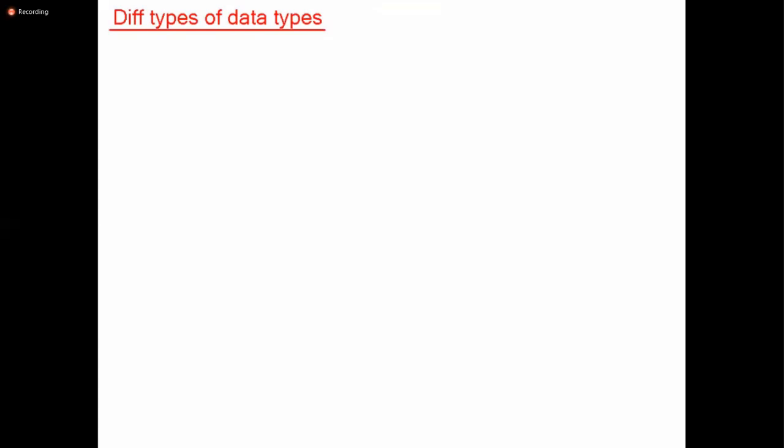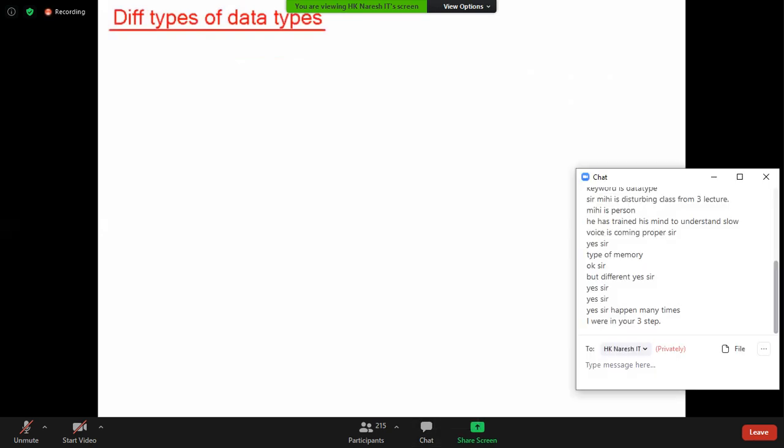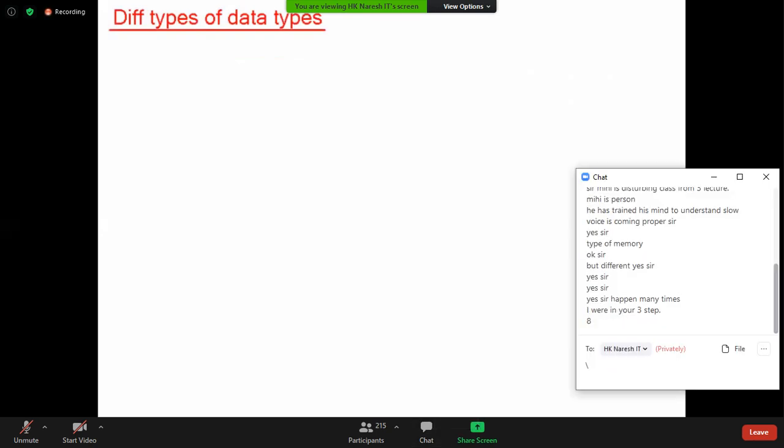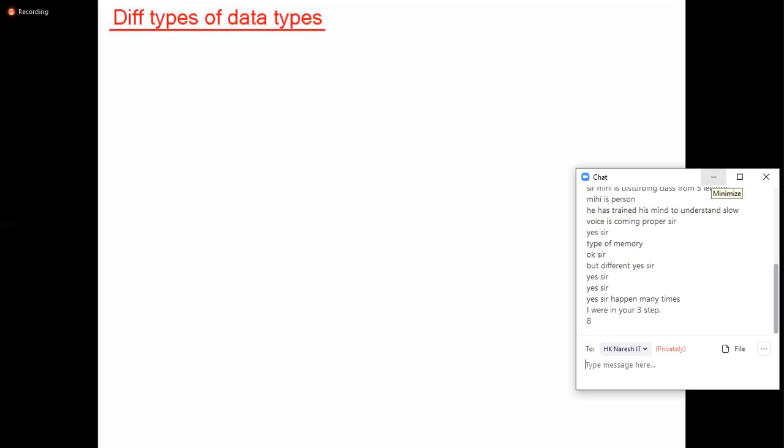Tell me, guess. How many different types of data types are there? You misunderstand. I am not asking how many keywords are there. Keywords are 8. I'm asking about types of data types. What is the use of a data type? It is used for creating variable memory and object memory. Try to understand. I am not asking how many keywords are there under the data types section. I'm asking, how many types of data types are there?